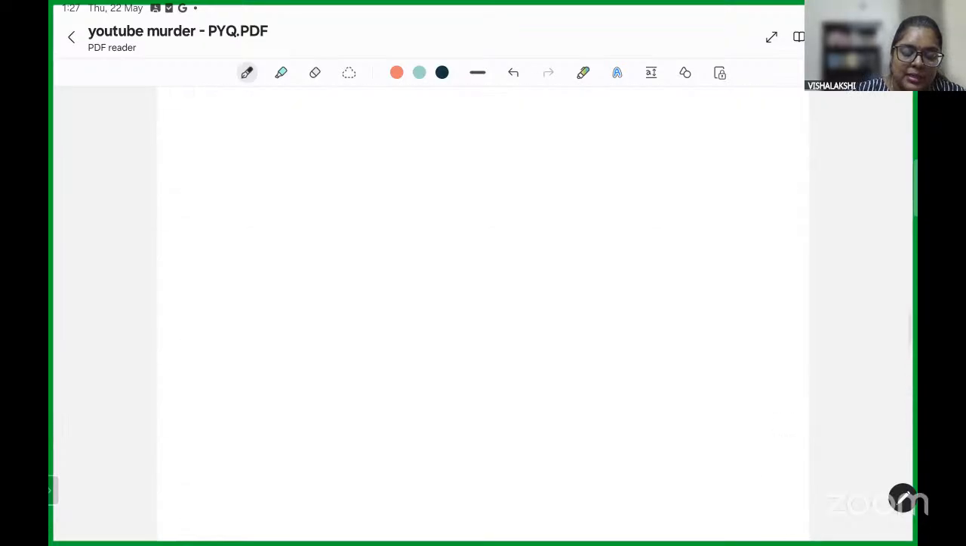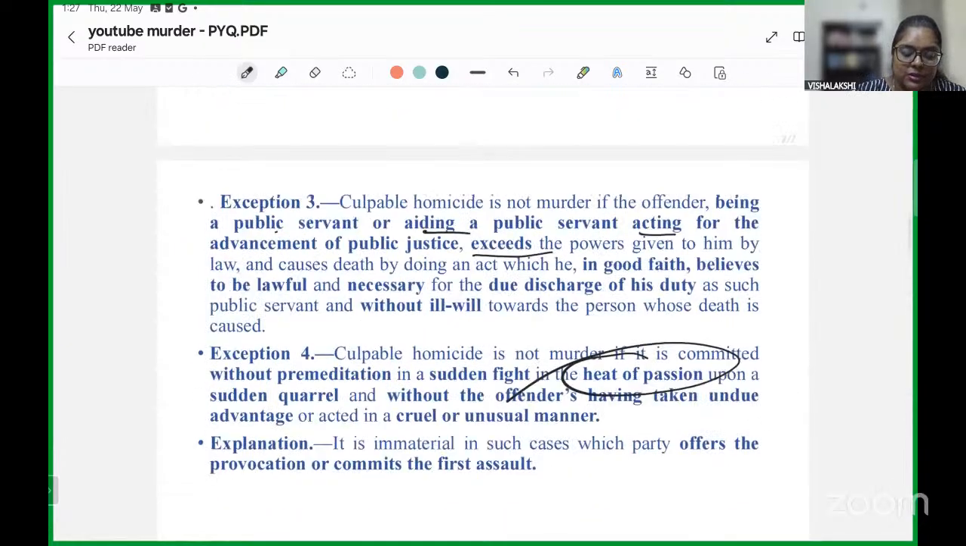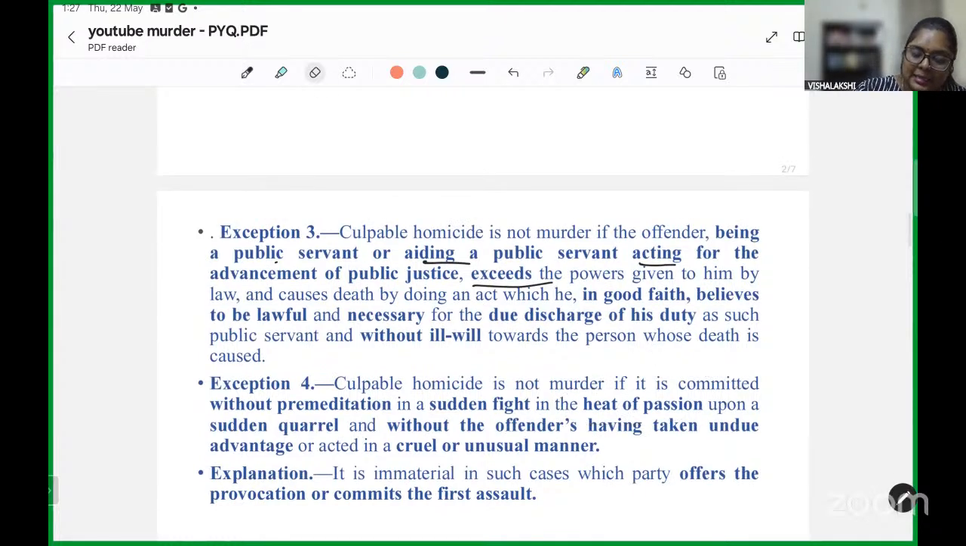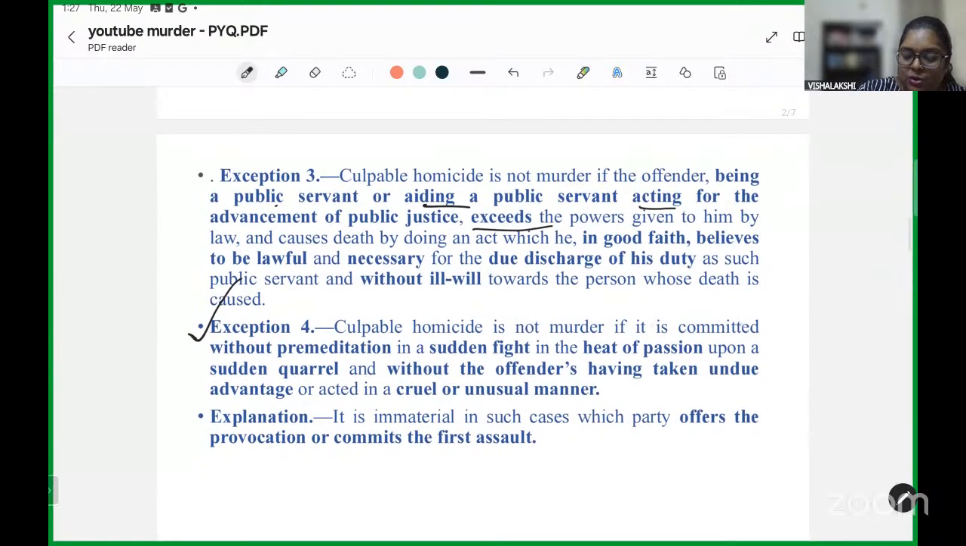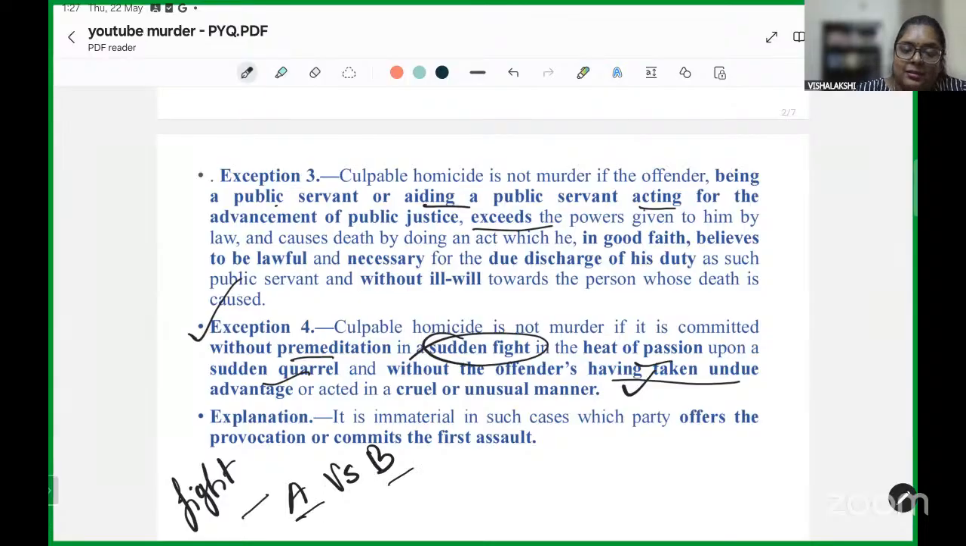And at this point, it is important for us to discuss the difference between exception 4 and exception 1. Exception 4 states that culpable homicide is not murder if it is committed without premeditation upon a sudden fight, in the heat of passion, upon a sudden quarrel, without the offender having taken undue advantage or acted in a cruel or unusual manner. When it is a fight, which is the term used, both parties are involved in the fight.